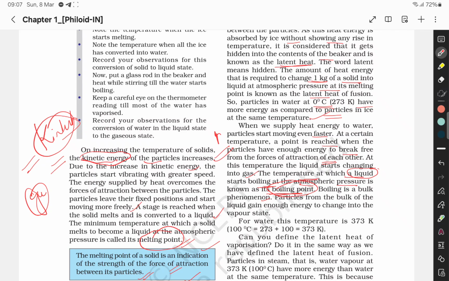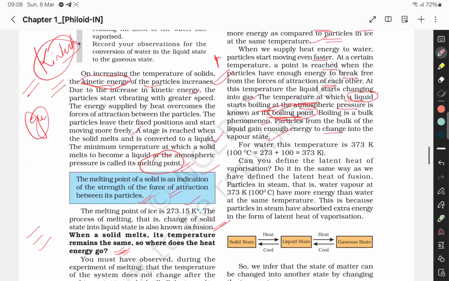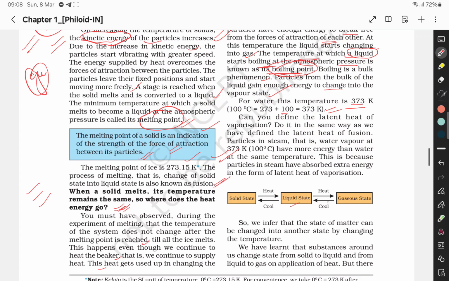Particles from bulk of the liquid gain enough energy to change into a vapor state. For water, this temperature is 373 K, that is 100 degrees Celsius. 273 plus 100 is 373. So the other things, solid, liquid and gaseous. This is the melting point, this is boiling point.